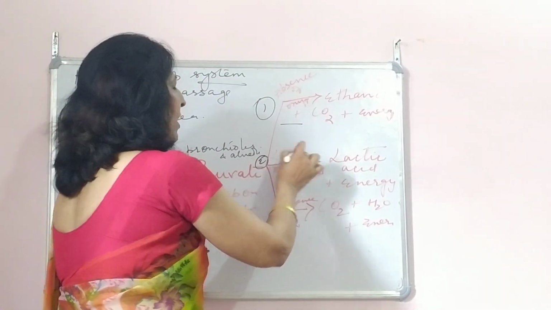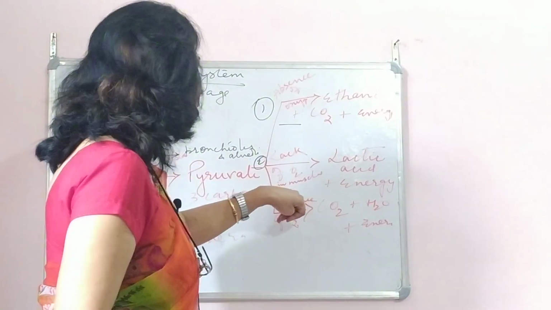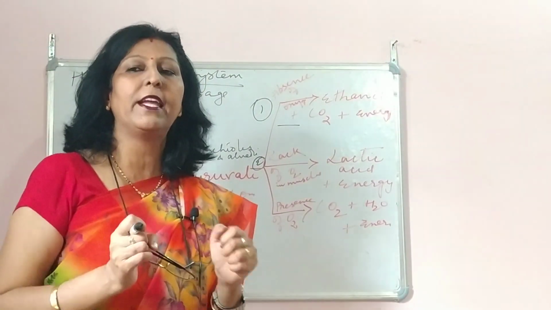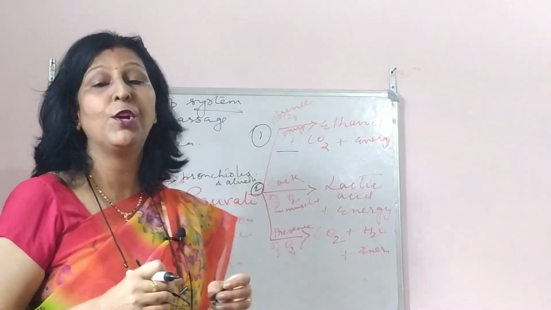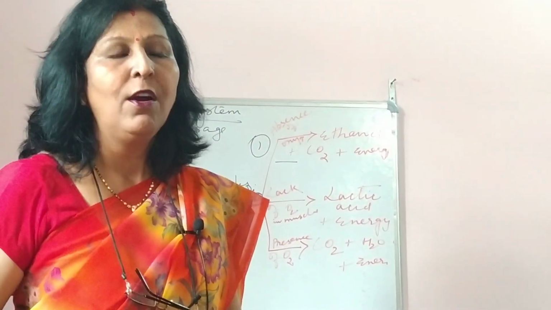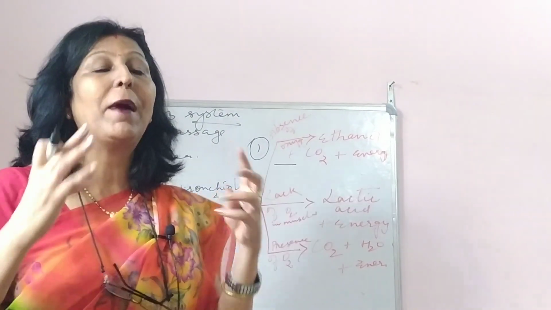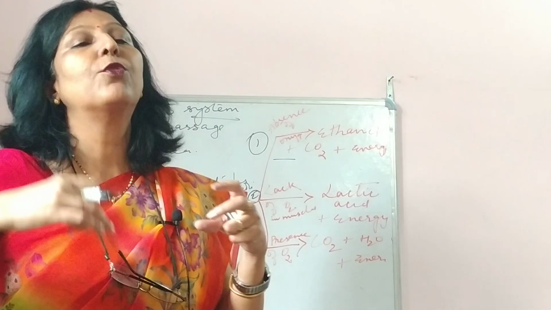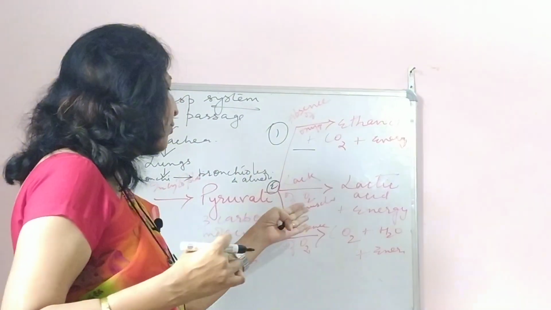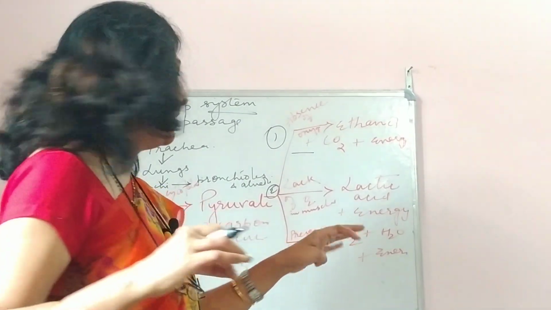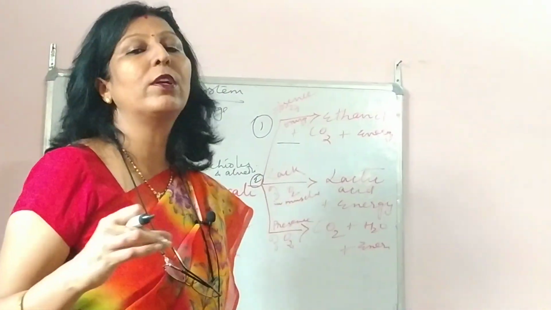This is the second one, where there is a lack of oxygen, where oxygen is not available at all in the muscle. Sometimes अगर हम दौड़ते हैं, we go for running, and all at once somebody says that a 100-meter race is there, we go for running, we don't have that much energy. So what happens? We gain a little energy by opening our mouth जब हम दौड़ते हैं तो, क्योंकि हमको एनर्जी चाहिए तो हम जैसे भी ऑक्सीजन लेने की कोशिश करते हैं, और वो जब ब्रेकडाउन ऑफ फूड होता है, that is in muscles, what is formed?